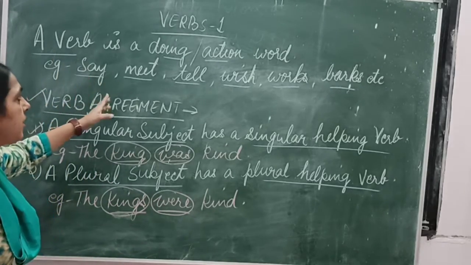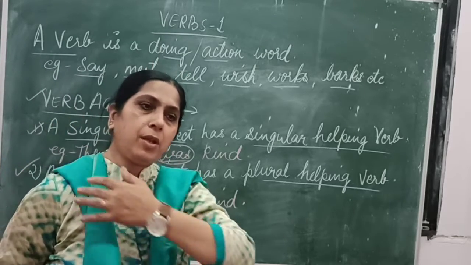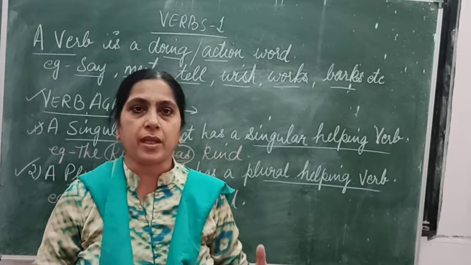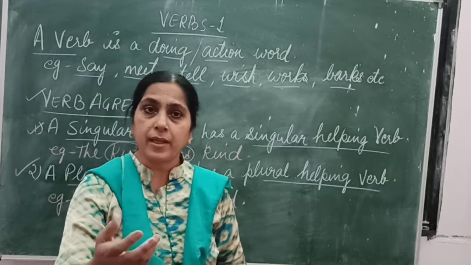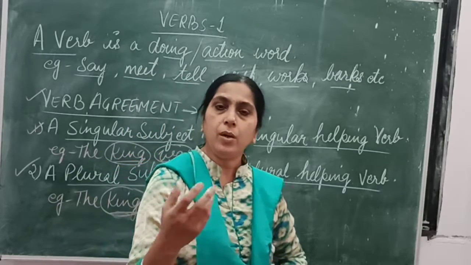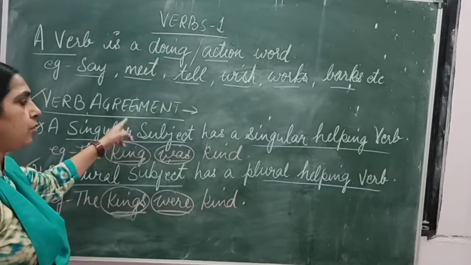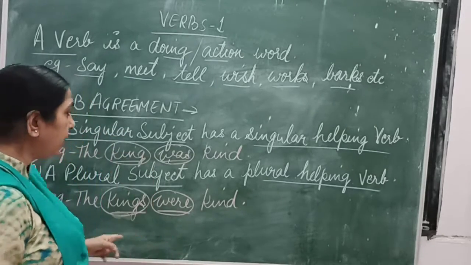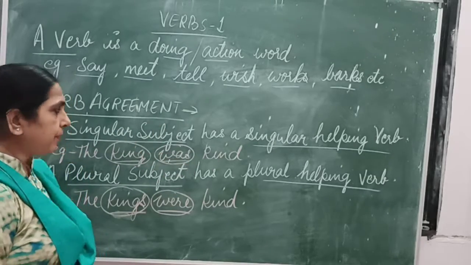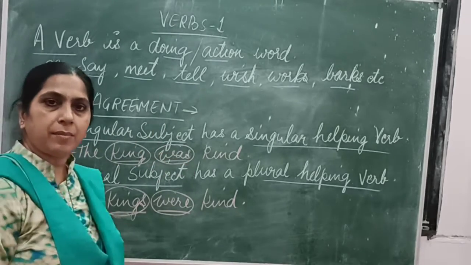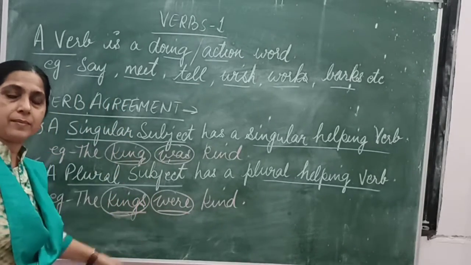And let me revise what verbs are. This is a very basic definition. Verbs are doing or action words. Whatever you are doing, whatever action you are performing, like playing, singing, talking, working, painting, dancing, they are all verbs. And how they are changing, this is the verb agreement. Two rules I have told you on how singular form will convert into plural form, right? Further we are going to discuss some other examples to understand verb agreement.